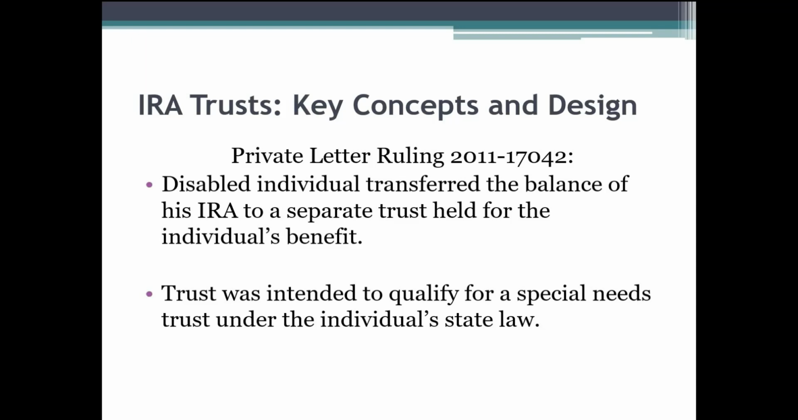This is Private Letter Ruling 2011-17042. A disabled individual transferred the balance of his IRA to a separate trust held for the individual's benefit. The trust was intended to qualify as a special needs trust under the individual's state law. So essentially, a separate trust has been created, and the individual, per the private letter ruling, directs the custodian to transfer title of that IRA from him individually to the trust for his benefit.